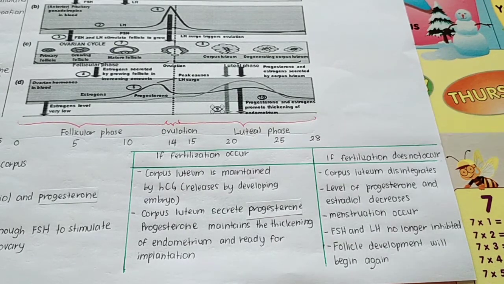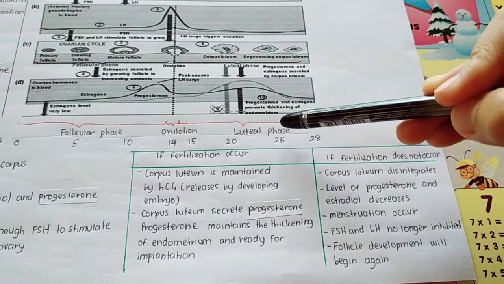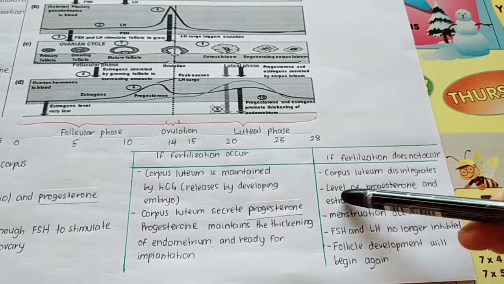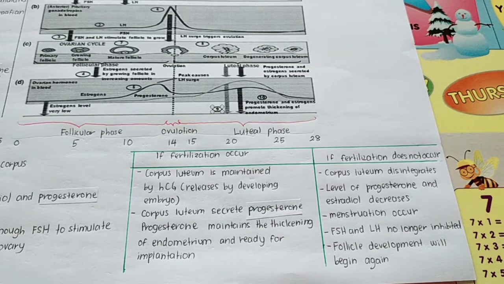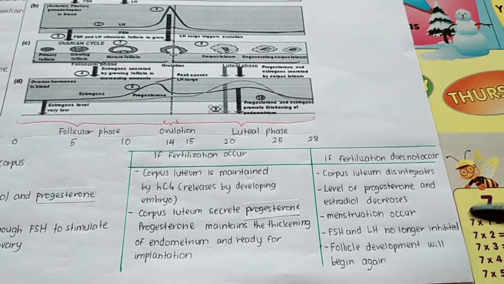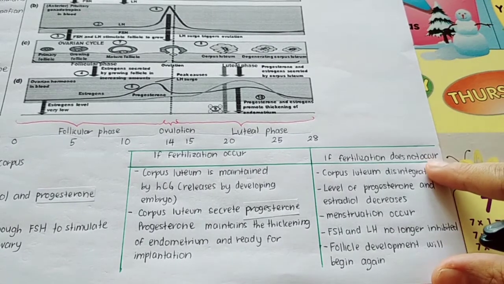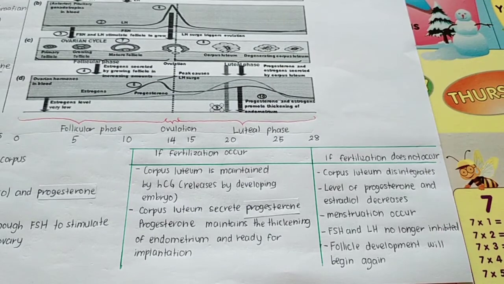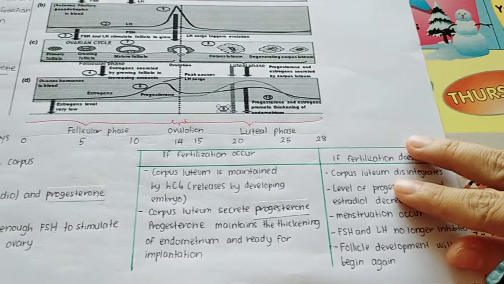Okay, so yang tu nanti ada kaitan dengan menstrual cycle. So, bila endometrium lining degenerate, kita katakan dah berlaku menstruation. Okay, so what happens to the FSH dengan LH? FSH and LH are no longer inhibited. Okay, so follicle development will begin again.